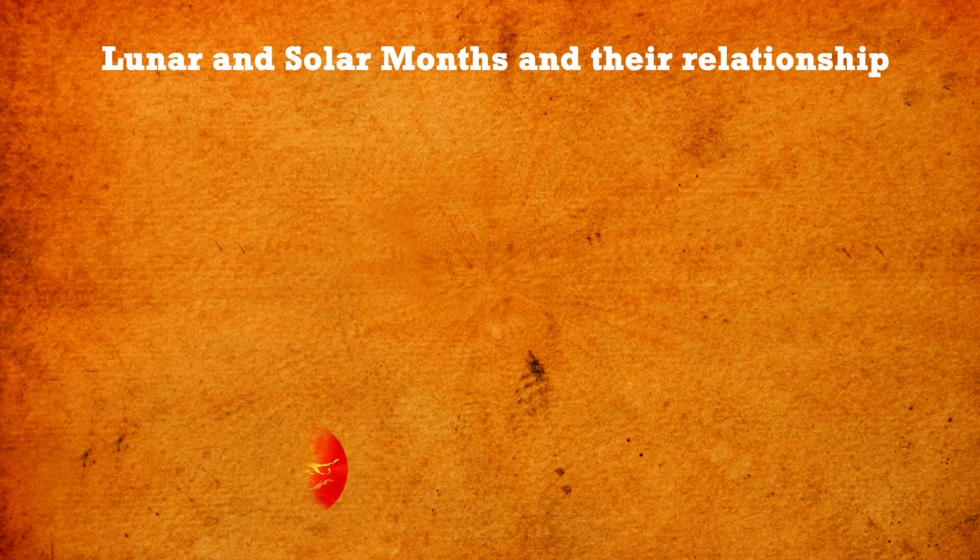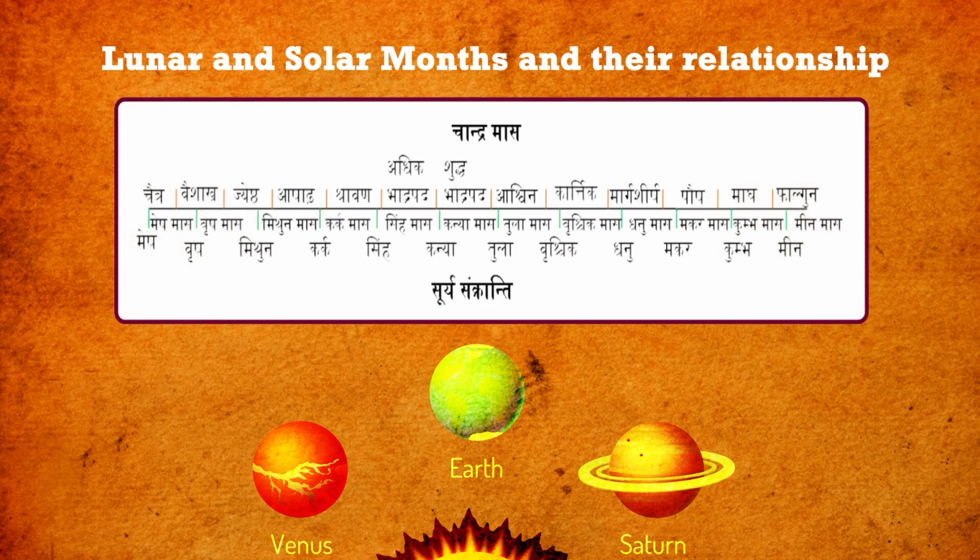Now in this slide we can see on the top we give Chandramas and on the bottom we give Surya Sankranti. So if we refer to Chaitra and Vaishakh, full Chaitra and half of Vaishakh will constitute, in the case of Surya Sankranti, Mesh Mas. So accordingly we can see that.